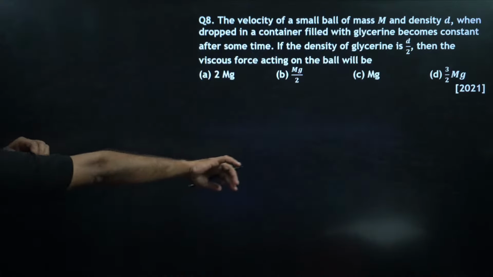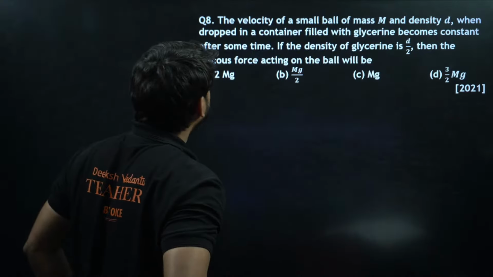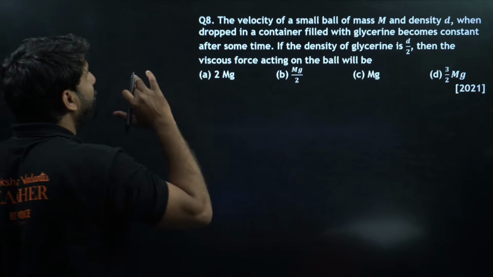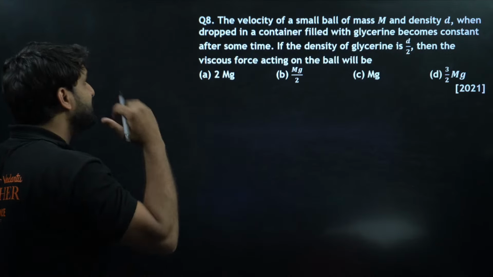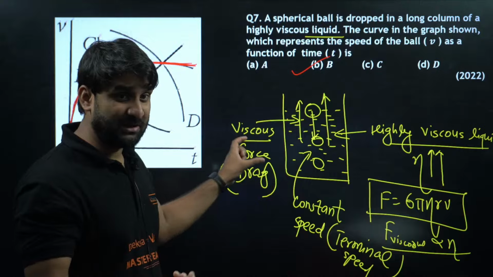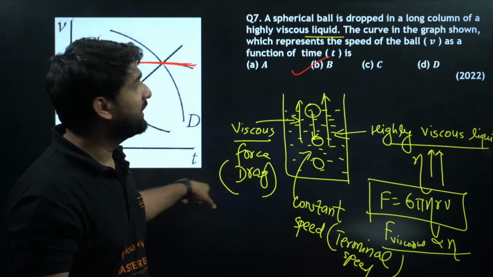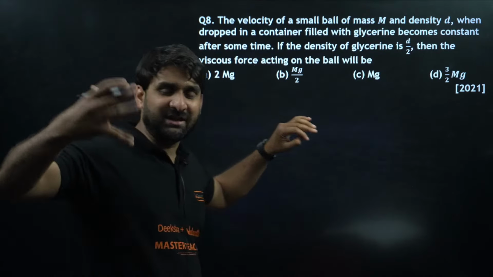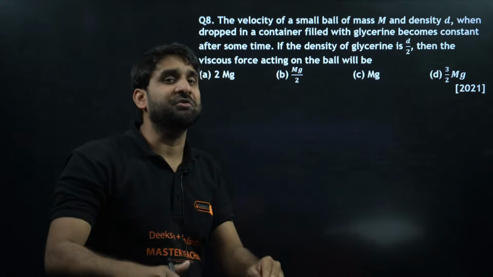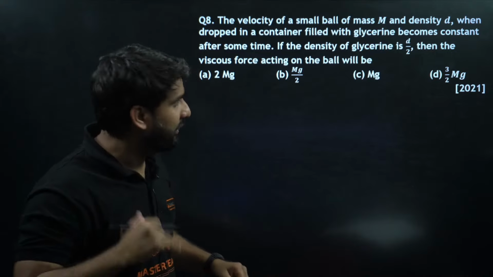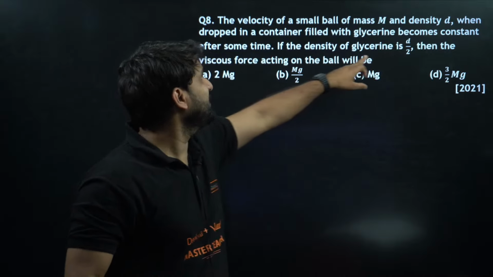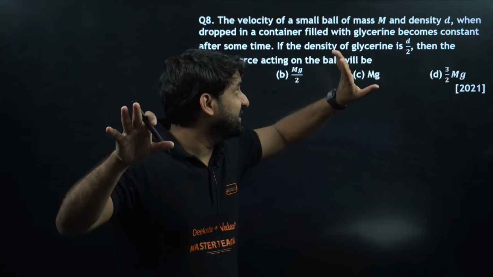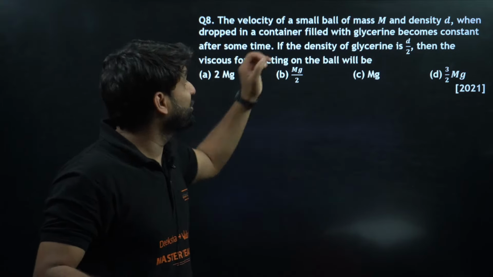Okay, moving to next question, question number 8. The velocity of a small ball of mass capital M and density small d, when dropped in a container filled with glycerin, becomes constant. Again, same topic, same thing. This question is a bit linked with this topic. When we put anything inside the liquid, after some time the velocity becomes constant, and that constant velocity is called terminal velocity. If the density of the glycerin, the fluid in which we are putting the ball, is d/2, then what will be the viscous force acting on the ball?